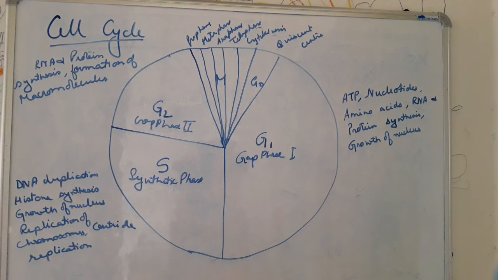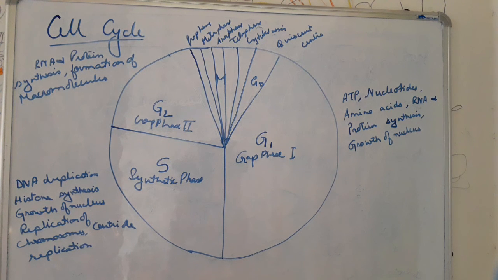Here the cell remains metabolically active. Okay, it is not completely inactive. It is metabolically active, but it does not show any growth and differentiation. It just acts as a reserve cell, and whenever favorable conditions come, it immediately enters into the cell cycle. Okay, so these are all the different stages of the cell cycle.